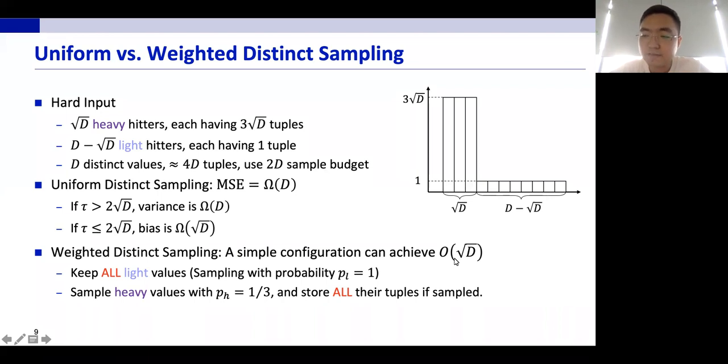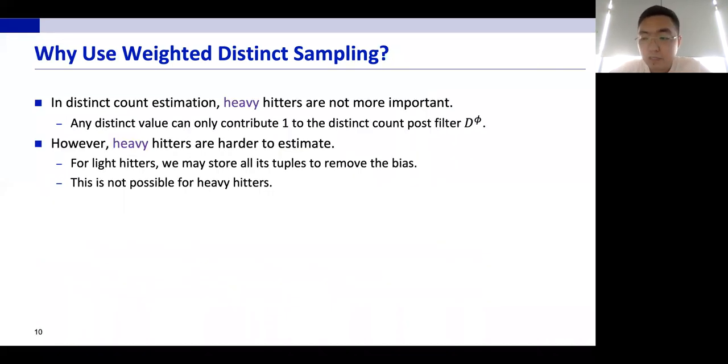So this suggests that our sampling probability shouldn't be uniform. Instead, it should depend on the frequency of each value. But why? Why should we use weighted distinct sampling? Well, this is because of two reasons. First, in the distinct counting estimation problem, the heavy hitters are not more important, like they are in many other applications, for example, frequency estimation.